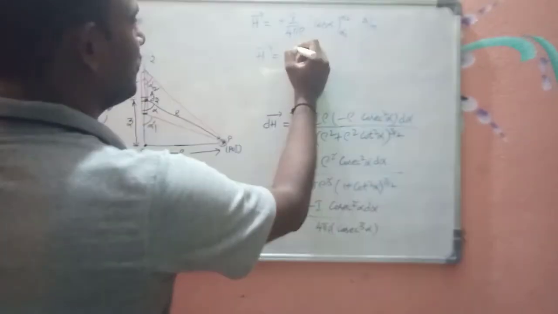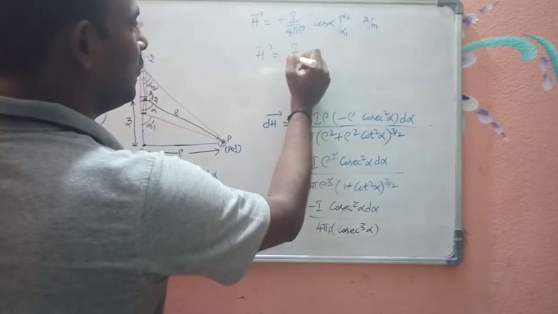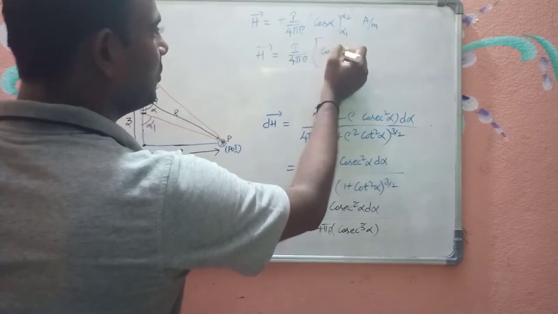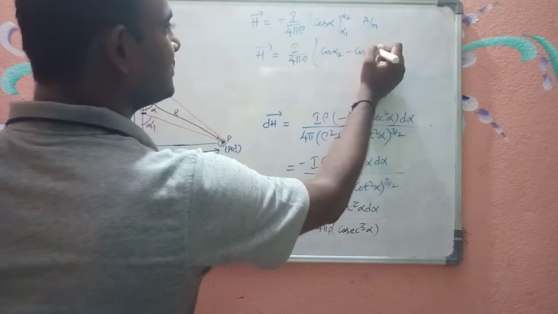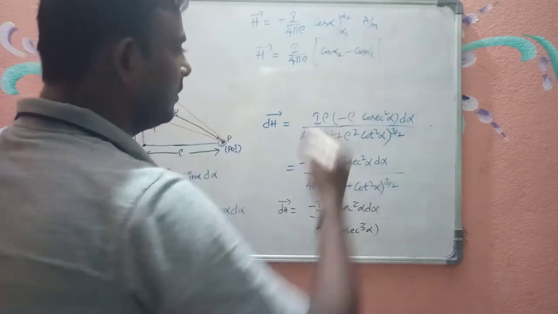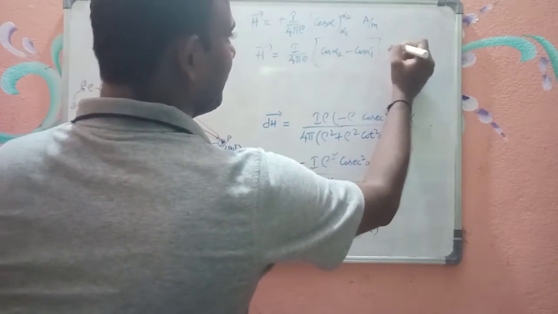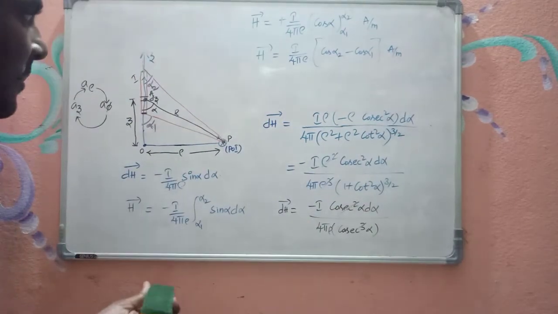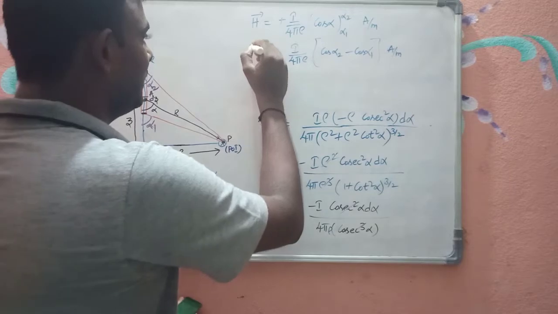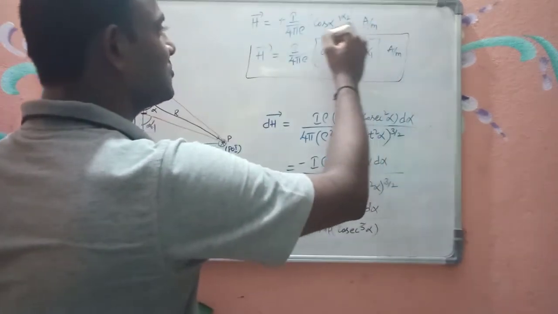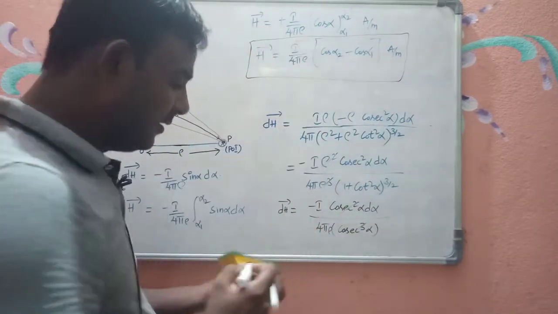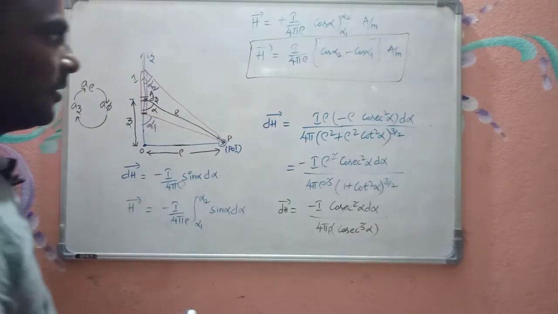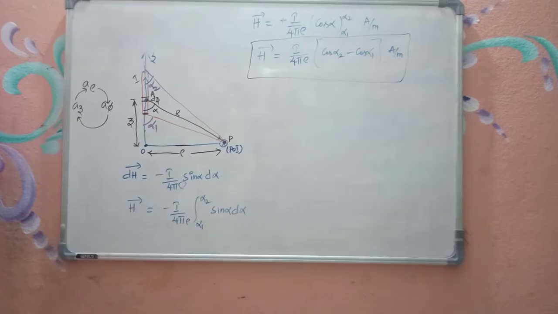Right? Now I by 4 pi rho cos alpha 2 minus cos alpha 1, ampere per meter. So this is the expression of the magnetic field intensity due to a finite and straight current carrying conductor when alpha 1 and alpha 2 are the angles made by this finite conductor.